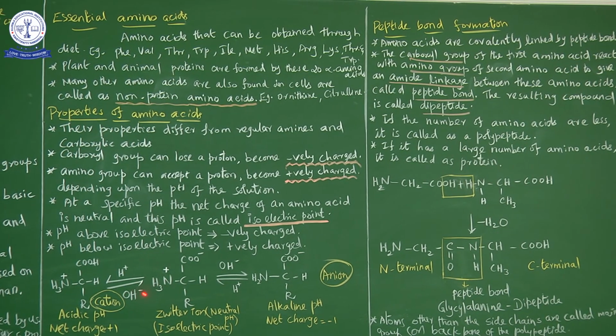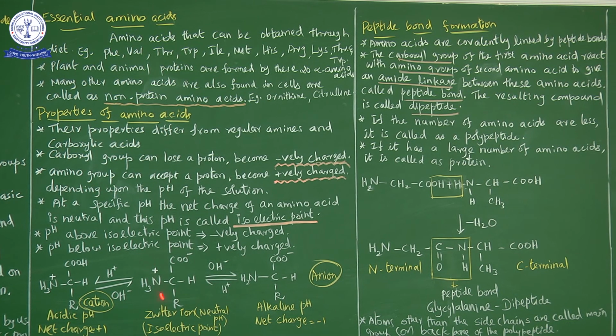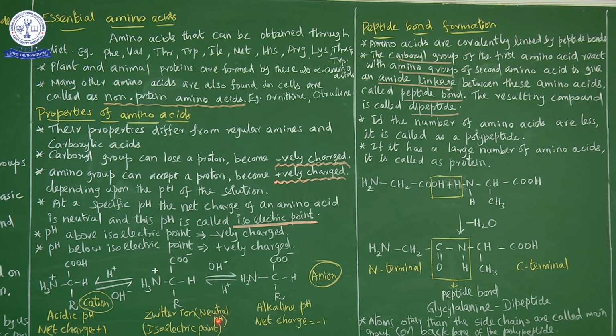So at a particular pH, the single amino acid contains positive and negative charge. So equal number of positive and negative present ஆயிருக்கனால it will be neutral. That pH is called as a isoelectric point. At that point, the ion is known as Zwitter ion. So அந்த பாயிண்ட்ல present ஆயிருக்க ion Zwitter ion.